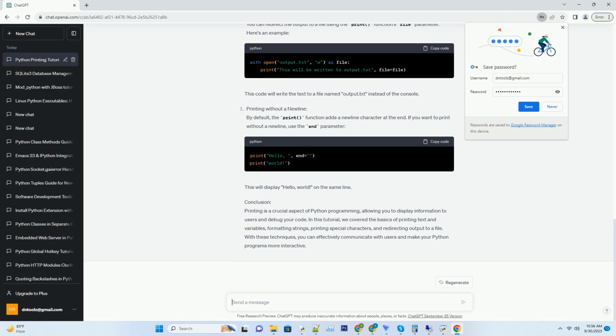Conclusion. Printing is a crucial aspect of Python programming, allowing you to display information to users and debug your code. In this tutorial, we covered the basics of printing text and variables, formatting strings, printing special characters, and redirecting output to a file. With these techniques, you can effectively communicate with users and make your Python programs more interactive.